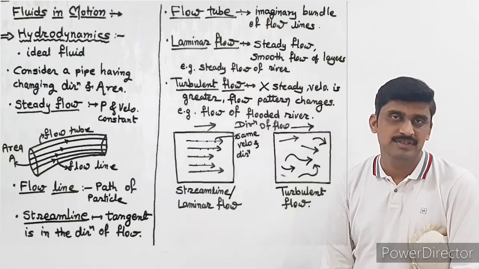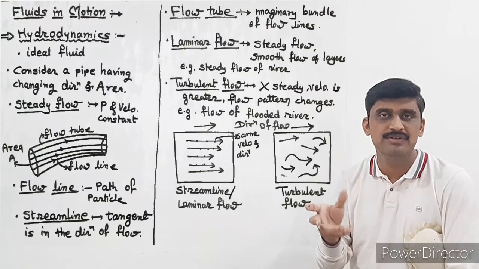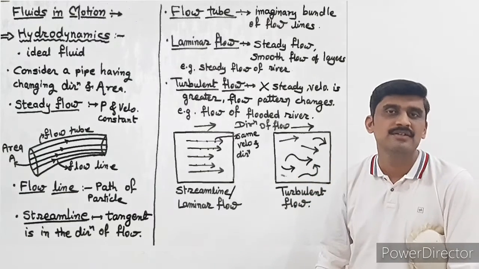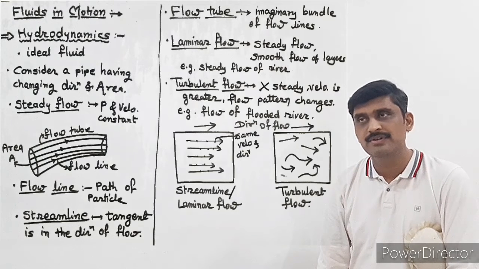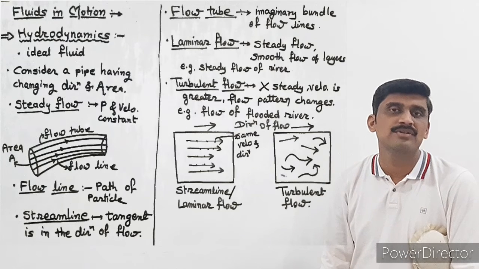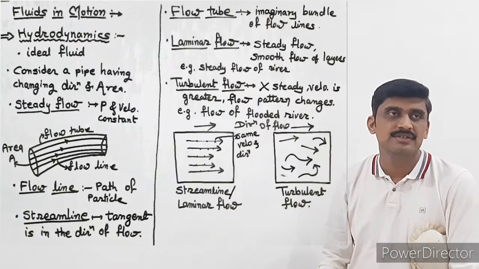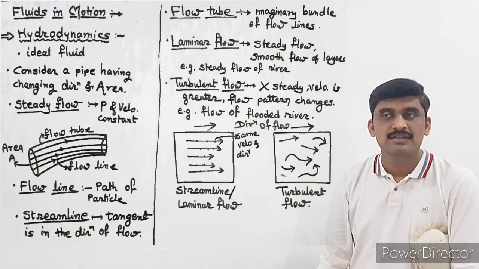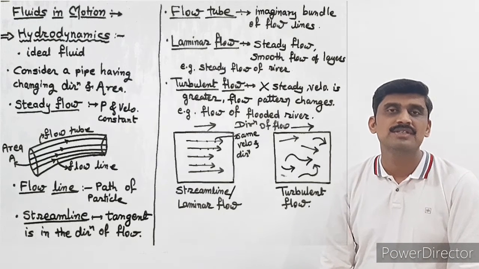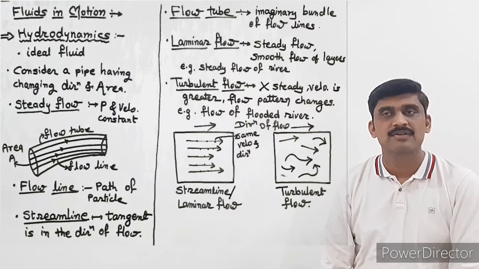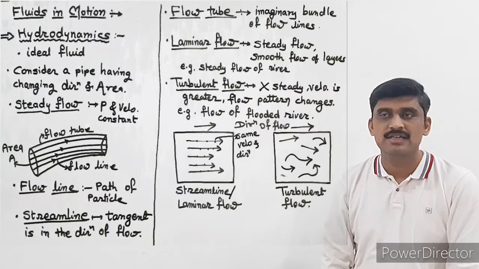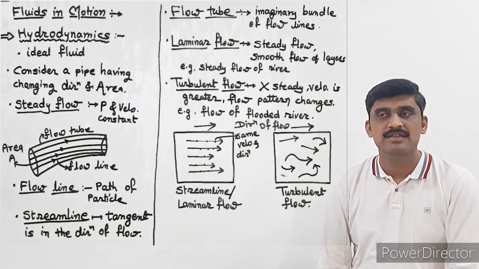Such a type of gas or liquid which can flow can be called as fluid. And such fluids which are in motion, we are going to study their motion, and we are going to study the properties of that fluid which are in motion. There is one branch of physics which deals with such type of property of fluid which changes during its motion, which can be called as hydrodynamics.